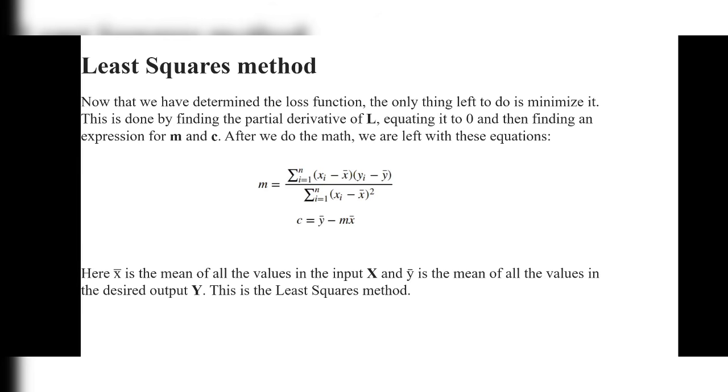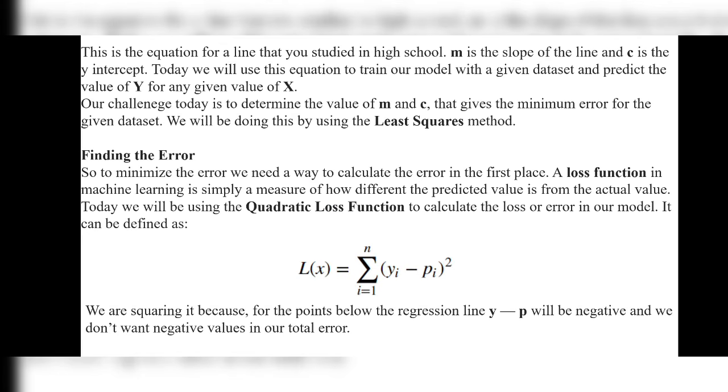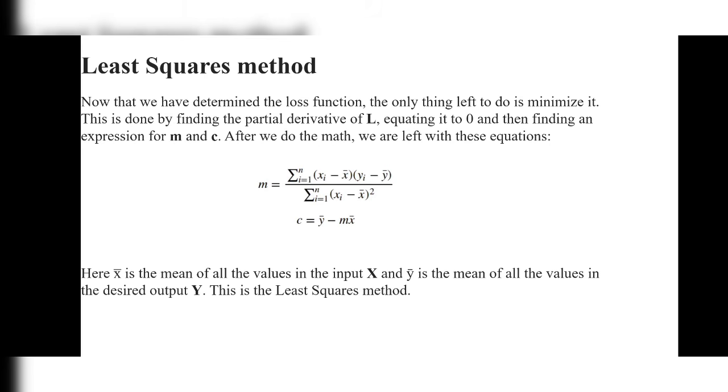Okay, least square method. First we should learn what is least square method. Now that we have determined the loss function, the only thing left to do is minimize it. I actually told that we'll get errors. So to minimize those errors, we are using least square method. Okay, this is done by finding the partial derivative of L. Okay, in this slide, L is there. Now we should partially differentiate this L, equating it to 0 and then finding an expression for m and c.